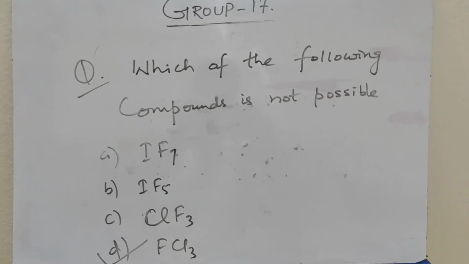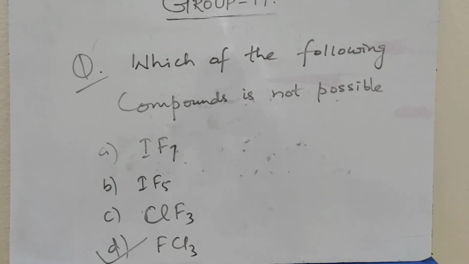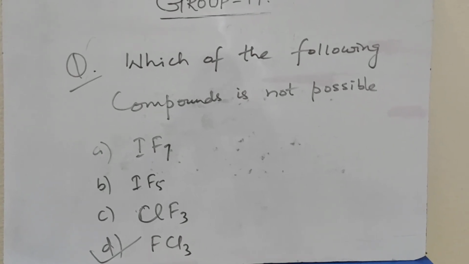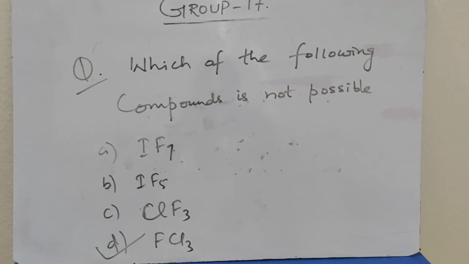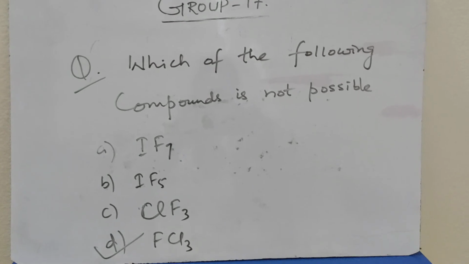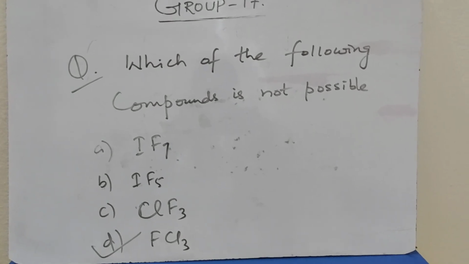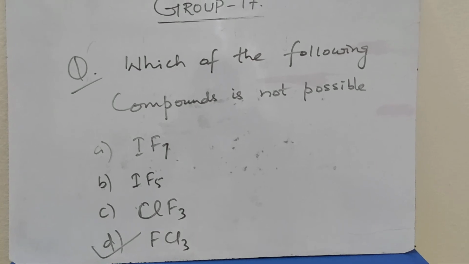Which of the following compounds is not possible? As we know, IF7, IF5, ClF3 all are possible, but FCl3 is not possible. Fluorine cannot form trichloride, as fluorine's only oxidation state is -1, so it cannot have a positive oxidation state of +3. So FCl3 is not possible.